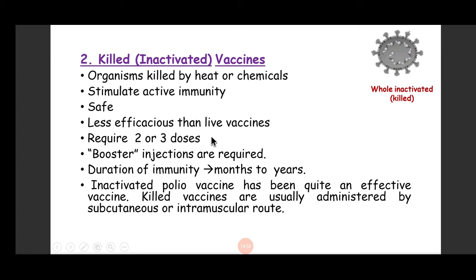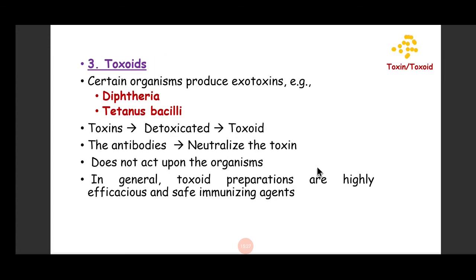And because they are killed, they will require multiple doses, at least 2 or 3 doses. And after some time, you also need a booster dose. Booster dose is also required, and the duration of immunity lasts from months to years. So these are killed vaccines. They are very safe. They induce active immunity, and you require multiple doses, 2 to 3 doses, and they are less efficacious than the live vaccines.